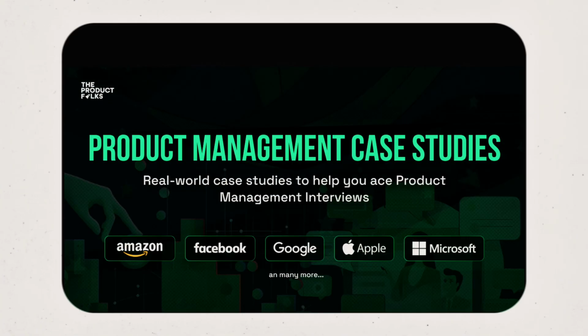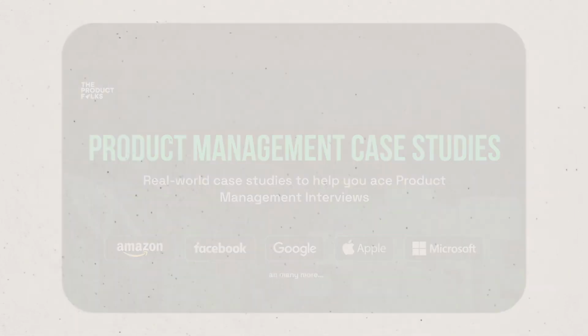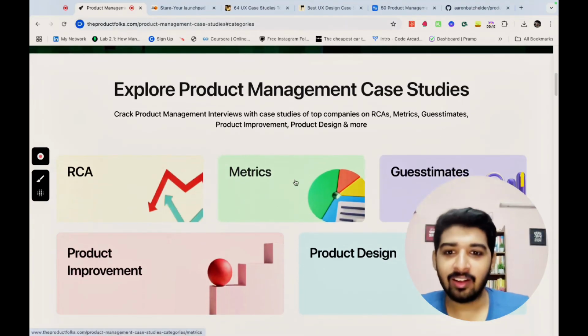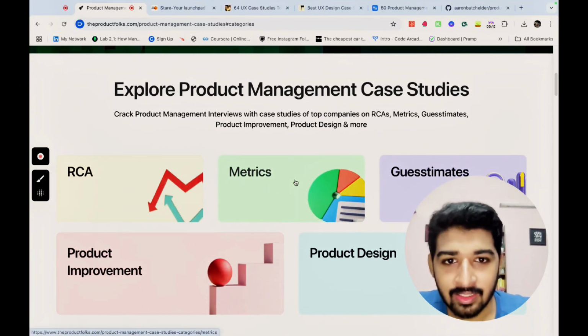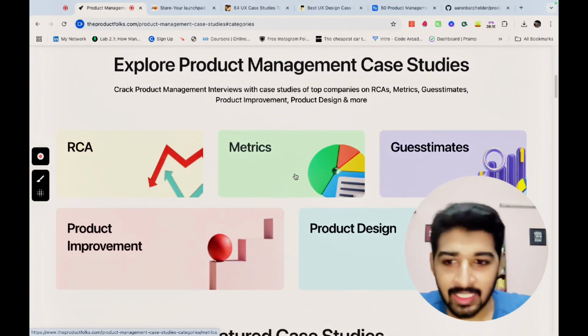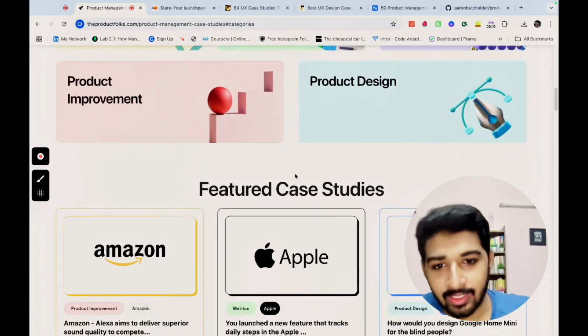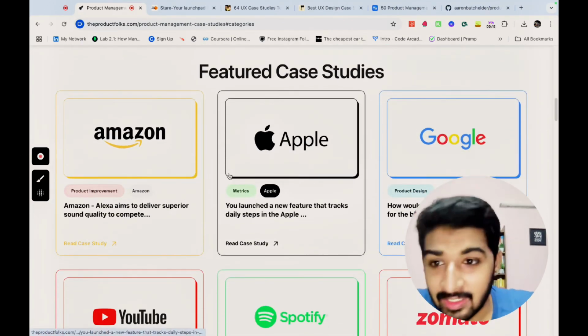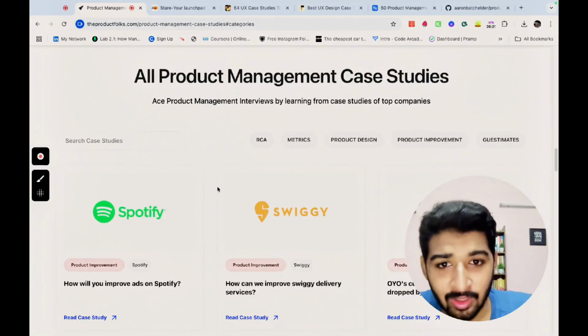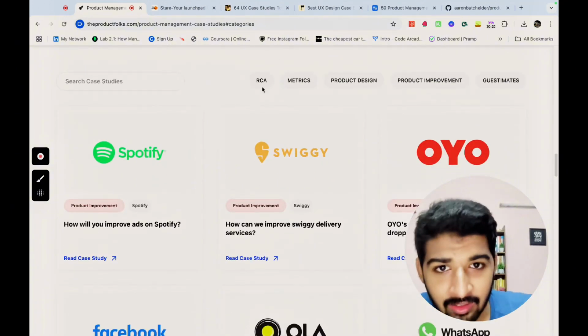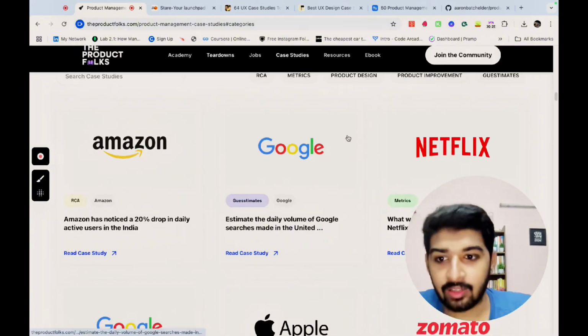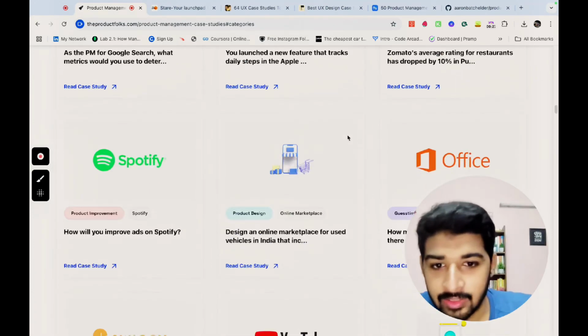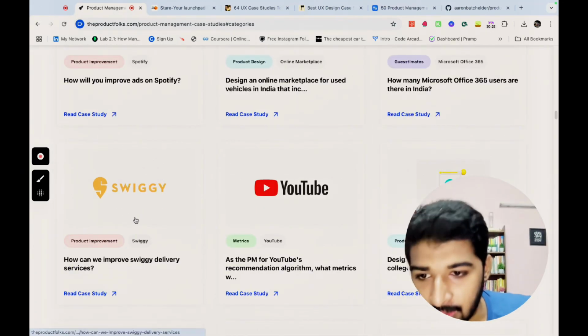The first website in the list where you can find product management case studies is Product Folks Case Studies. Here you can explore case studies on different problem statements like RCAs, metrics, guesstimates, product improvement, product design. So let's see the featured case studies. And once you come down, here you have a filter. For example, I just want to look at product improvement case studies, and here you can see all the case studies which are focused on product improvement.